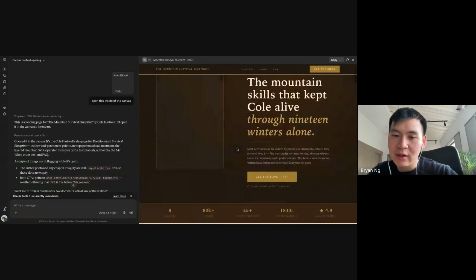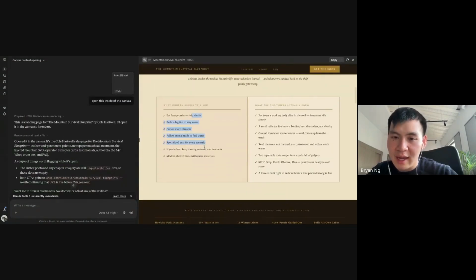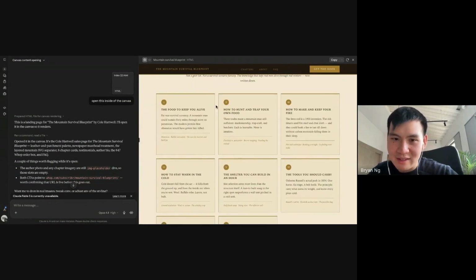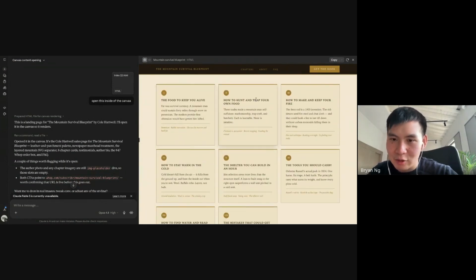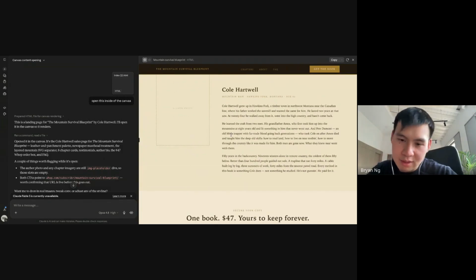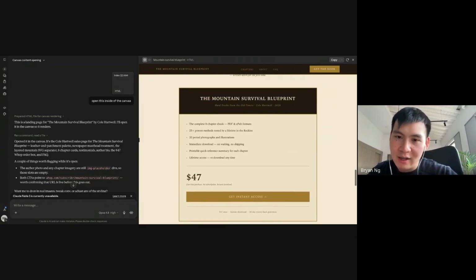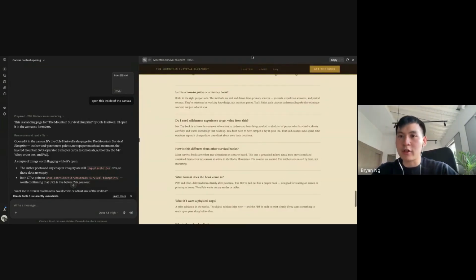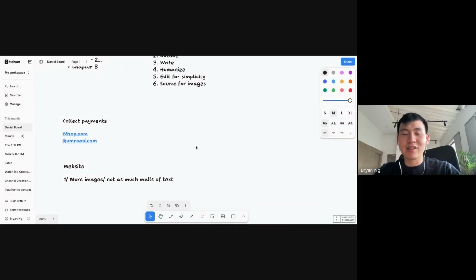You can see over here there's just not enough images. There are huge walls of text. Ideally, each of these has some sort of image accompanying it. Right here, we're still missing images. Here, ideally there's an image of the book. But there aren't enough images as it currently stands, so it looks like a lot of walls of text.